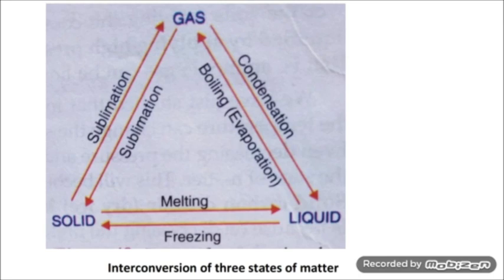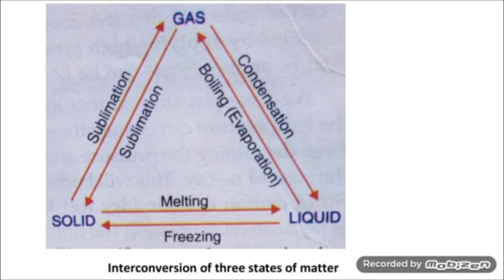You can see here the three forms, solid, liquid, gas, are the ends of the triangle, while the interconversion is shown by the arrows. Solid directly converted into gas, and gas directly converted into solid, the process we just discussed, is sublimation.